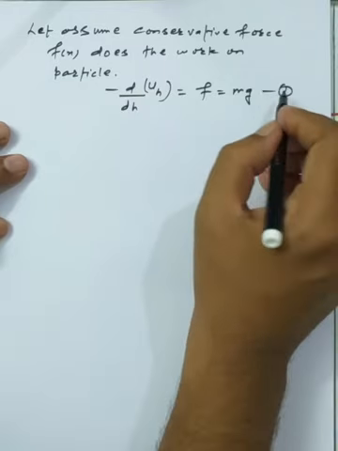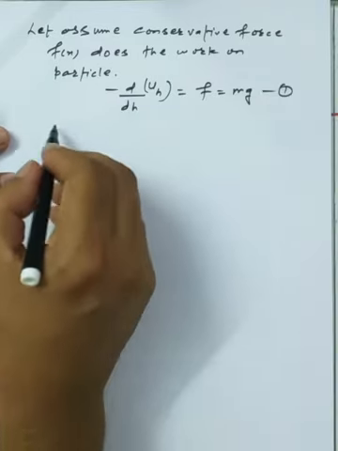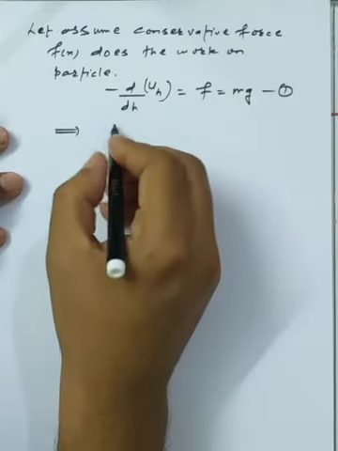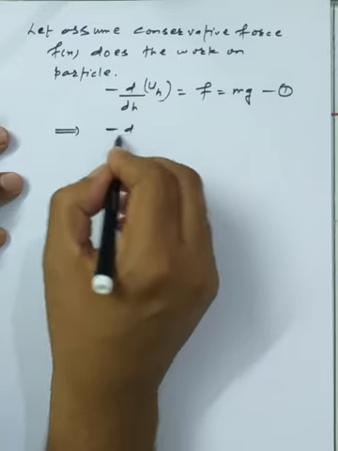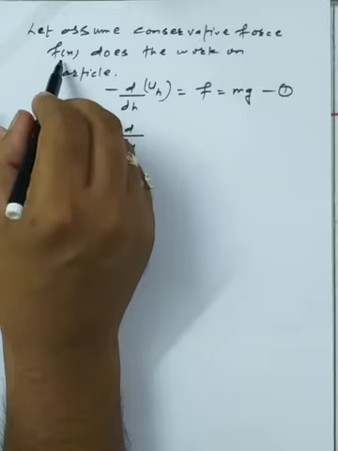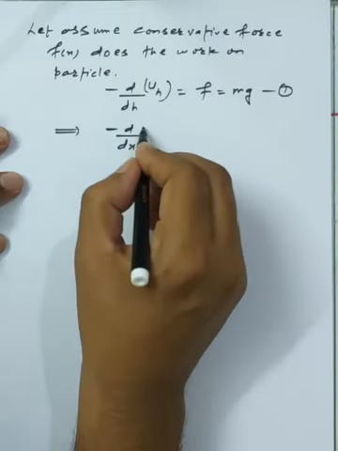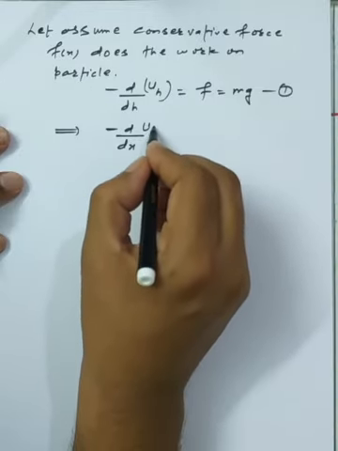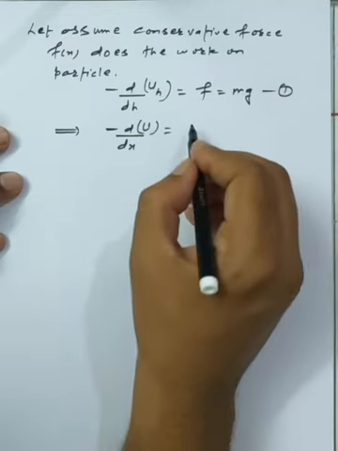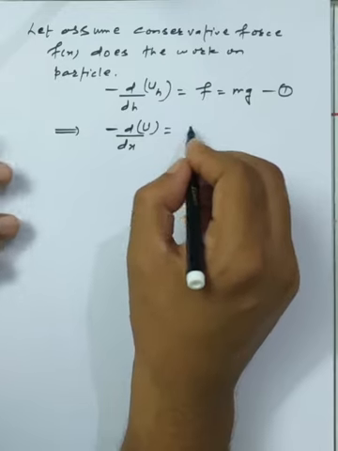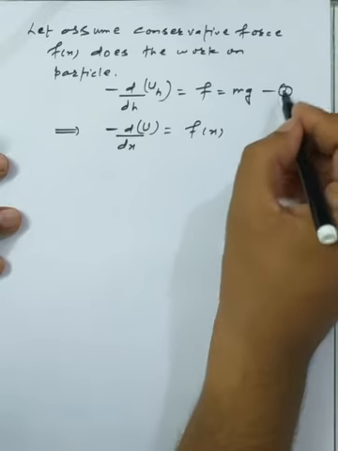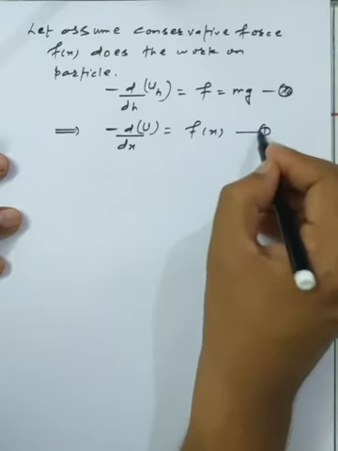Whenever we make the concept of x, I am making a little change: minus dU by dx, because I am taking a variable force, that means a variable force along the direction of x. So U is the potential energy. With the meaning of the force, this is one of the basic equations which I have taken, and I am calling this equation number 1.